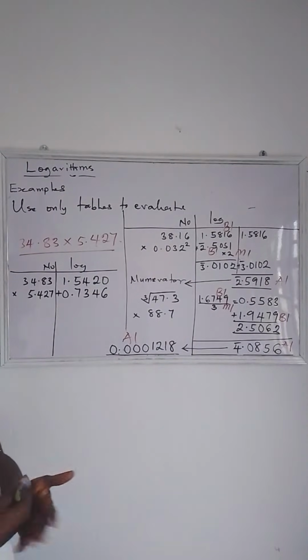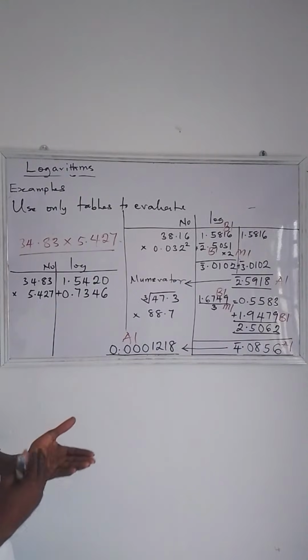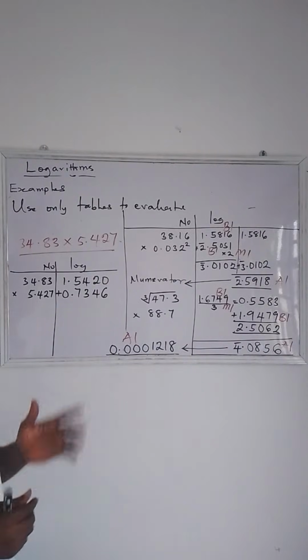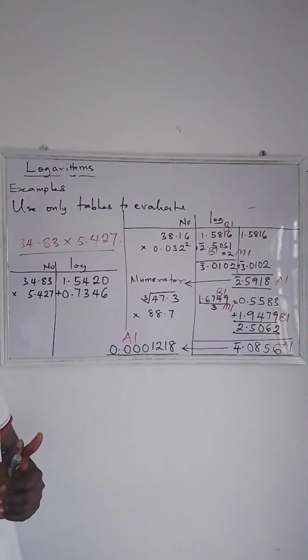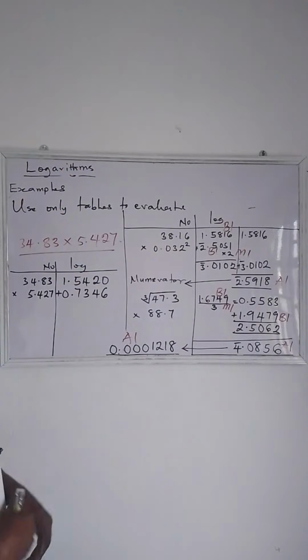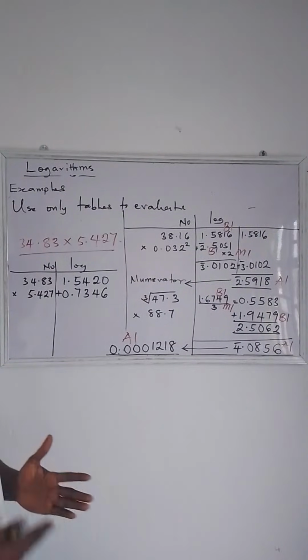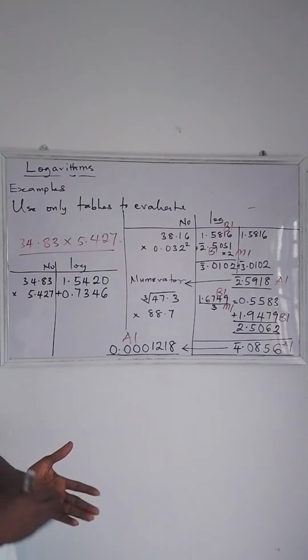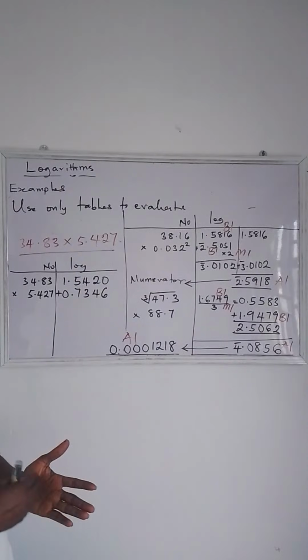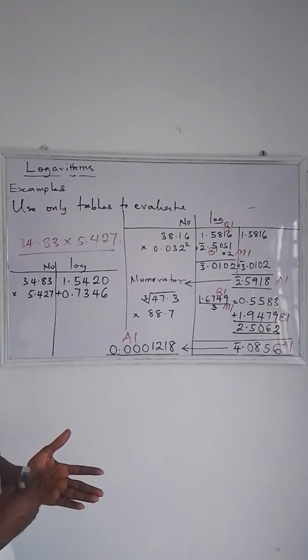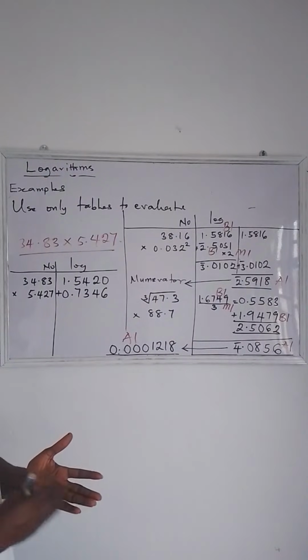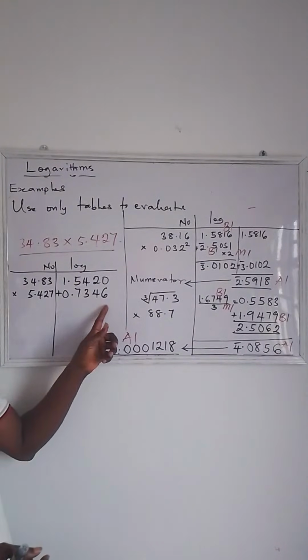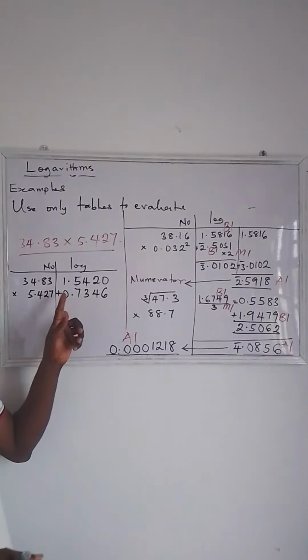Now look at your four-figure table, look at the arrangement of the numbers. Probably something is wrong with your four-figure table. Can you check? It should be sequential. So can you quickly check that? Whenever you are checking your four-figure table, you have to look at it very well. You must be sure that there is no typographical error. What I have in my four-figure table is